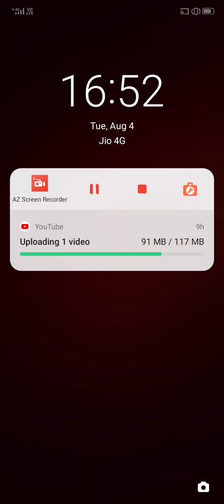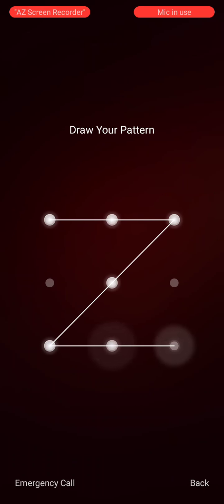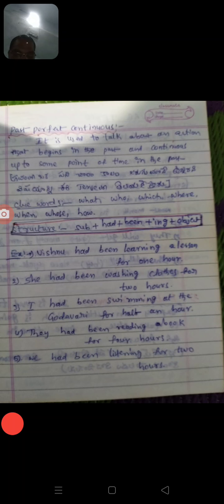I had been swimming at the Godavari for half an hour. These are the examples for the past perfect continuous tense. But this tense is always used in the various examinations. Past perfect tense also, past perfect continuous tense also.